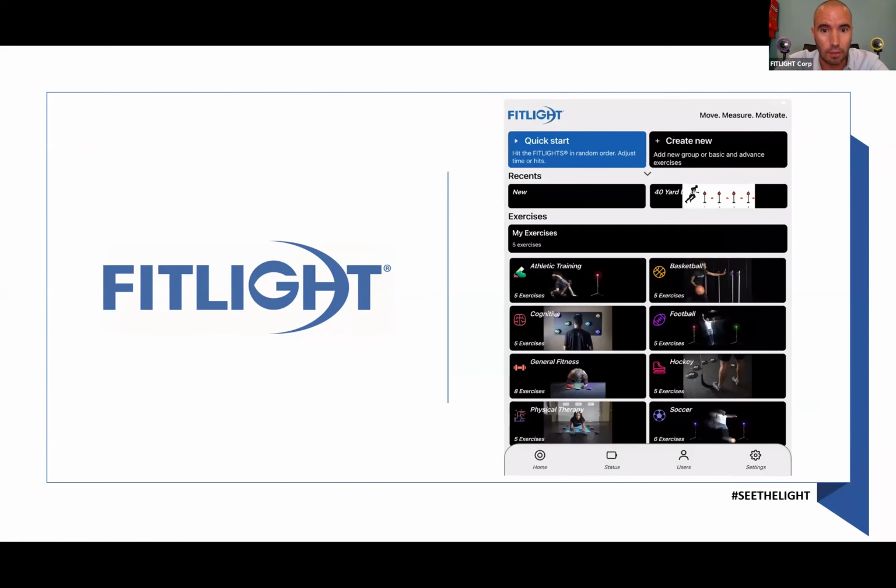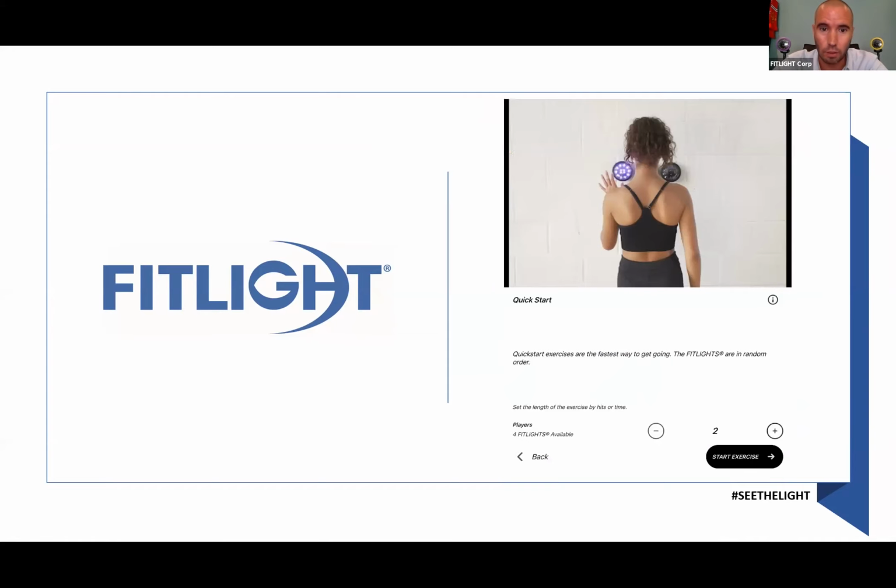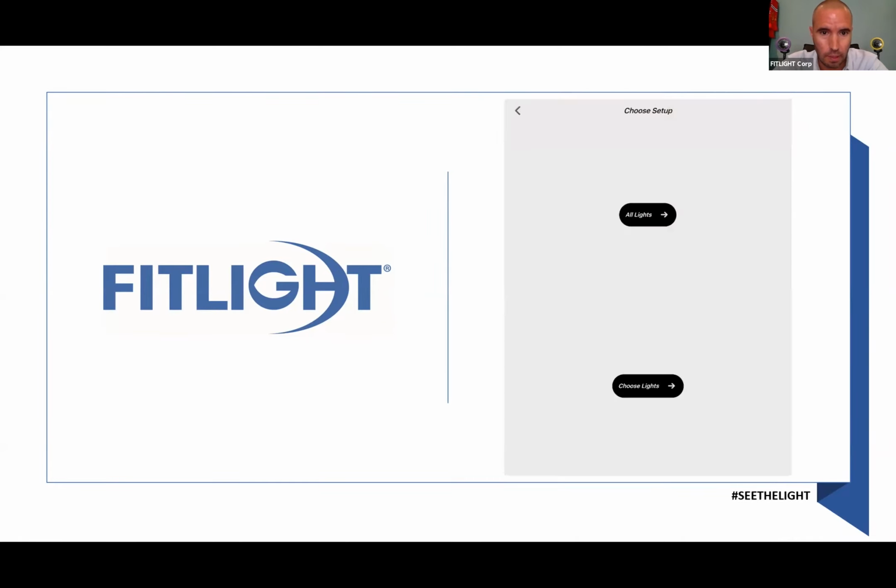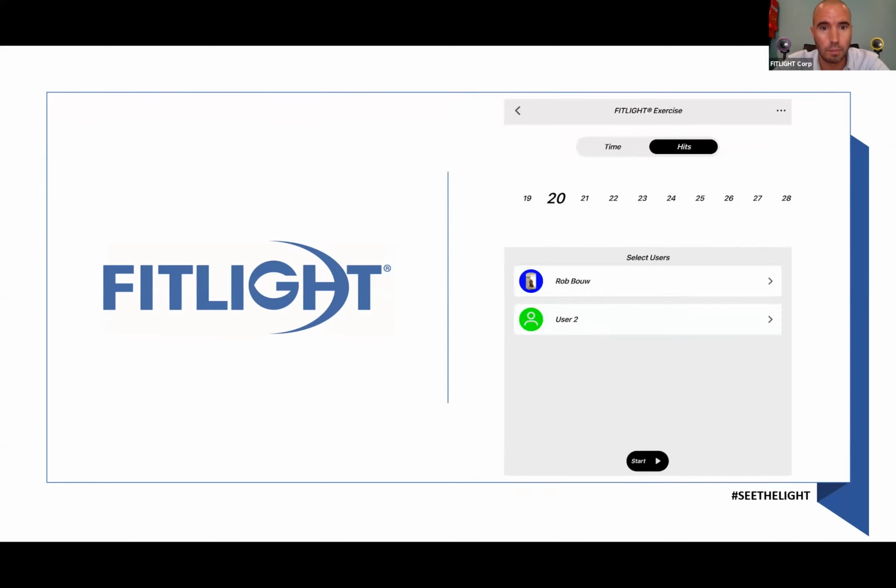What does it look like for 2 users? Again, go to quick start on the left bottom, simply select 1 extra user on the right. On the left top, quick start, and on the right bottom, create an extra user. Select all the lights, again, based on hits. Now I have the 2 users that I put in the app already.